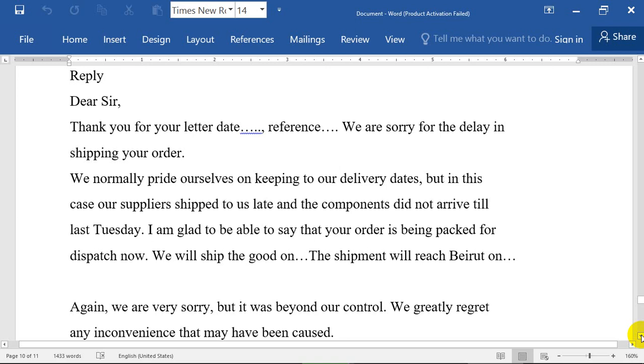Then you have to communicate with other employees around you. You have to communicate with your manager before you answer any complaint. You have to speak with the customer services manager or customer care manager in your company. Talk to your boss, talk to your manager before you write any reply to your customer. Thank you very much.